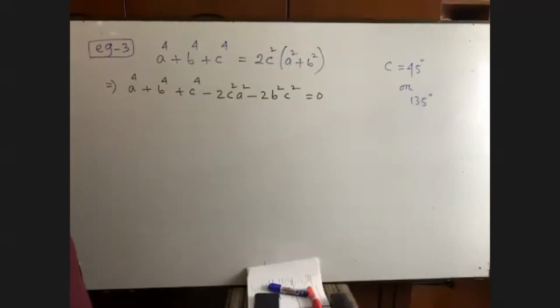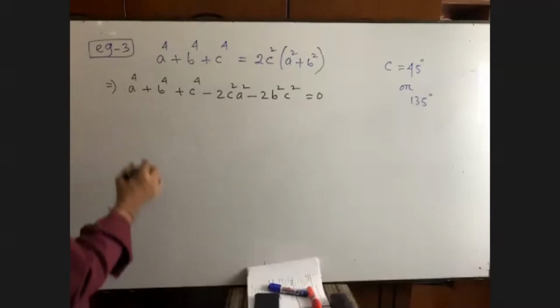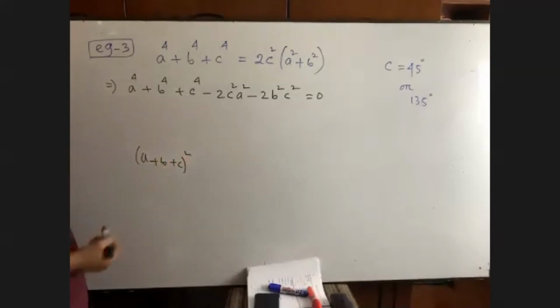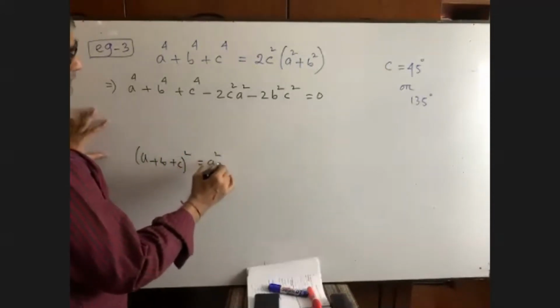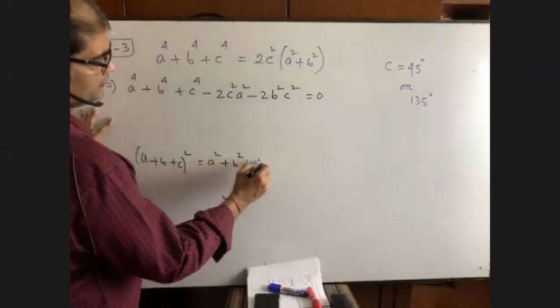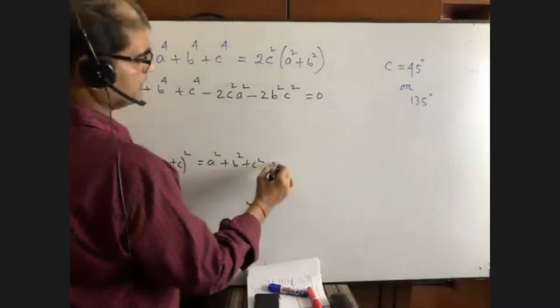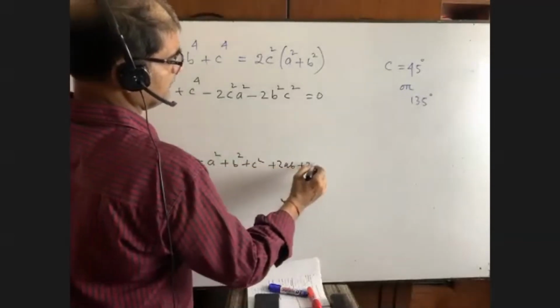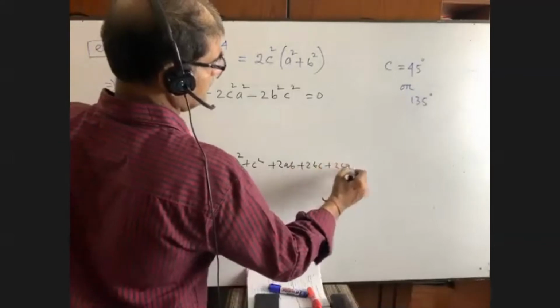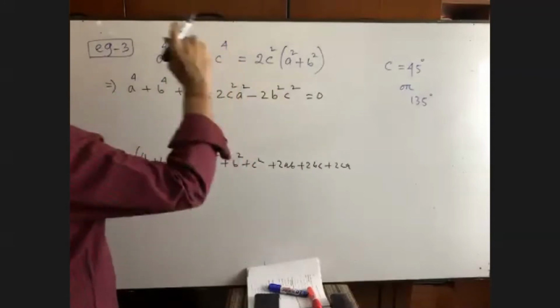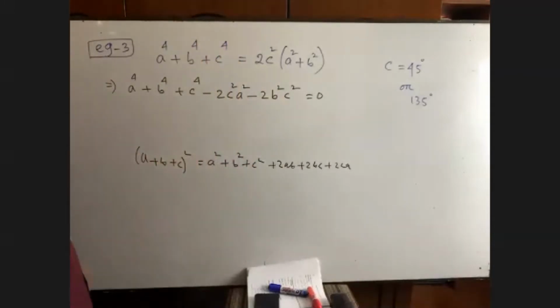Now you see, one thing is really very, very important here. All of us know the formula of A plus B plus C whole square. What is the formula? Please let me know. A square plus B square plus C square. Yes, we have A square, B square, C square. Then we need 2AB, 2BC, 2CA. But in this math, we don't have 2AB. Have you seen? We have everything, but we don't have 2AB.